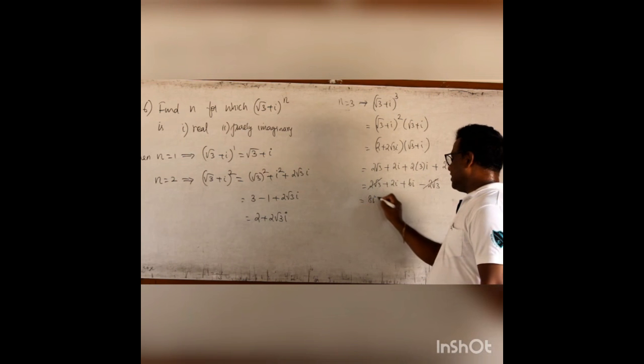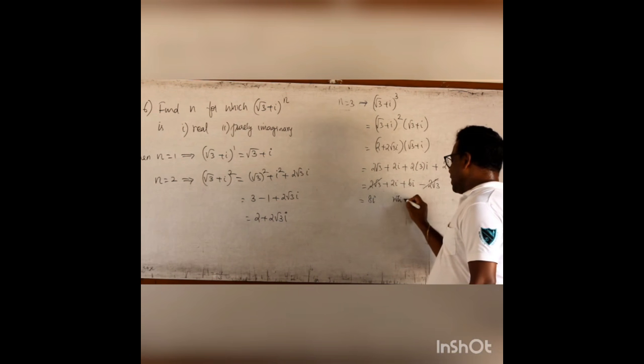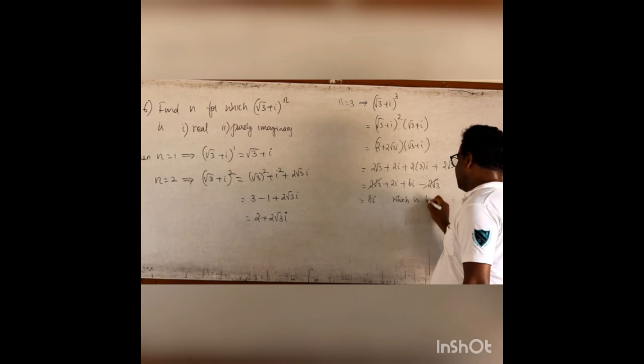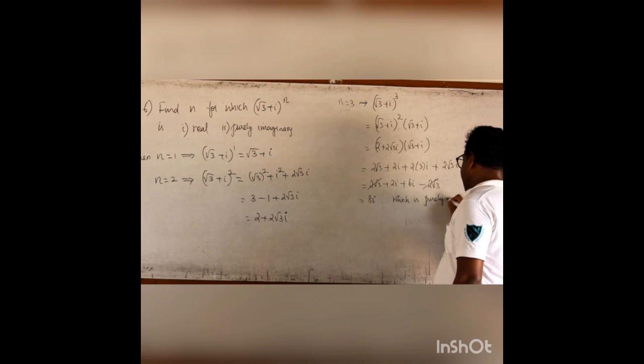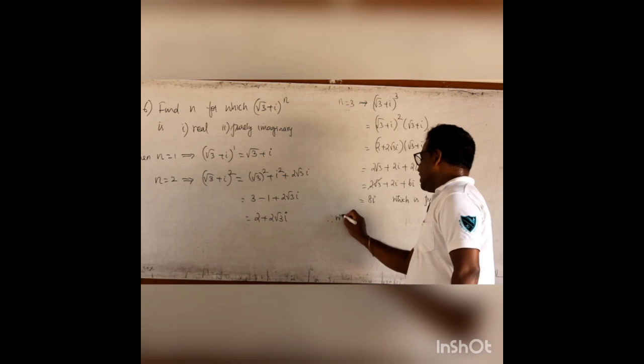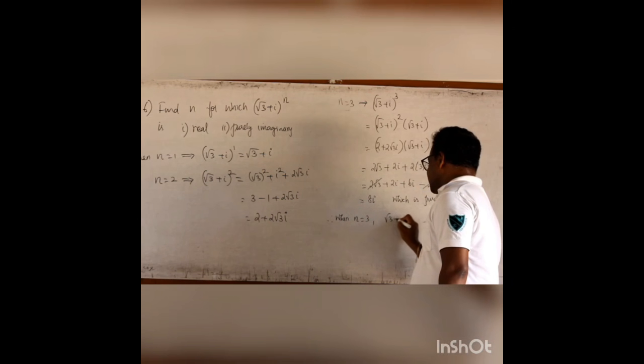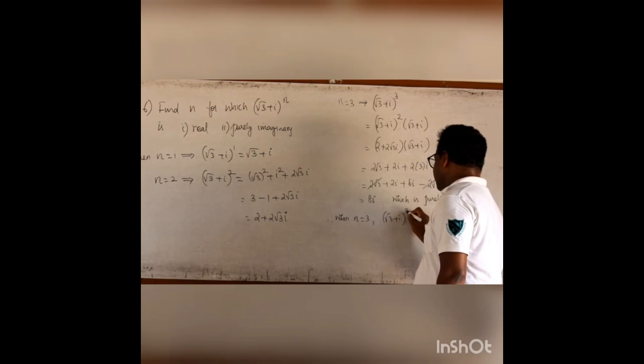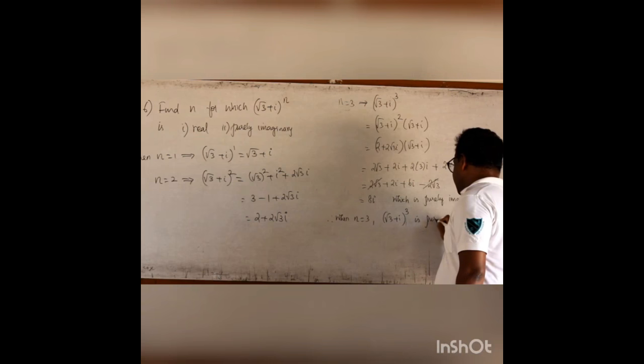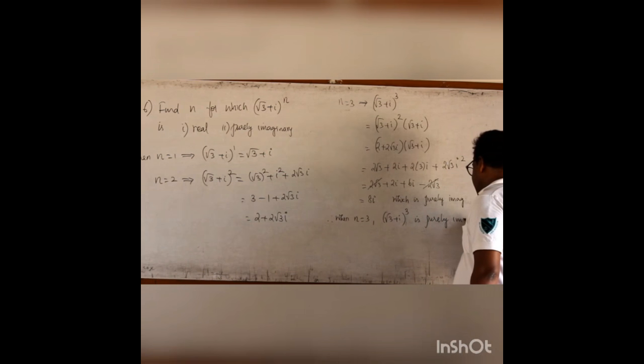It is 8i. Here, which has only imaginary part, so that means it is purely imaginary. Therefore, when n equal to 3, (√3 + i) whole power 3 is purely imaginary.